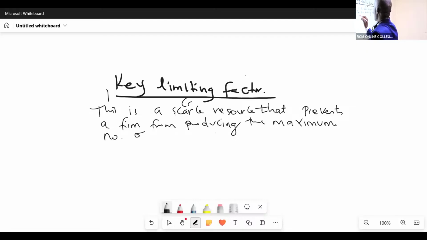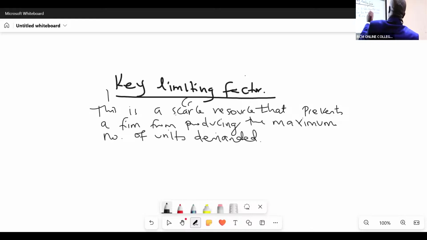So anytime you hear about limitation, key limiting factor, it will be that scarce resource that prevents an organization from achieving its highest, from producing the very highest demanded number of units.